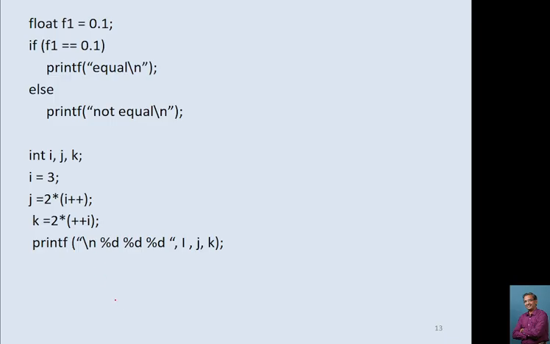I won't take more examples now. I will check this only. If x is equal to minus 1, this looks very good, and we get stuck here, and we go to the equal. But my dear student, this is not equal. This gives you not equal, because here the difference is f1 equal to 0.1. My dear student, this f1 is considered as a float, and this 0.1 is considered as a double.